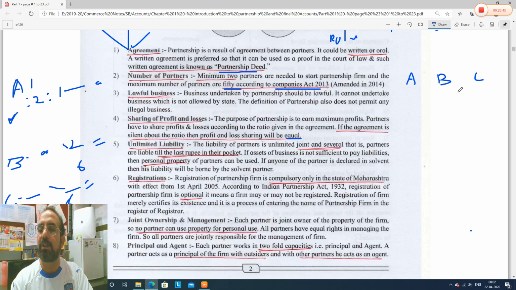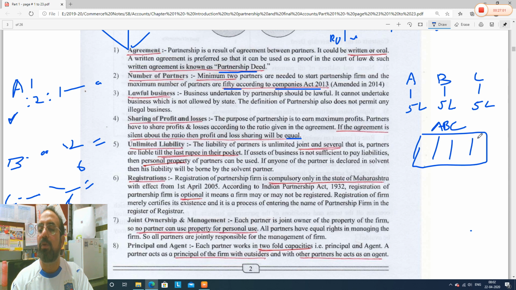A, B, C are partners. A introduced 5 lakh, B introduced 5 lakh, and C introduced 5 lakh. They started business together, A, B, C together. And you know what happened? After some period, say after 2 years, they made a loss, and this loss is of 50 lakhs.